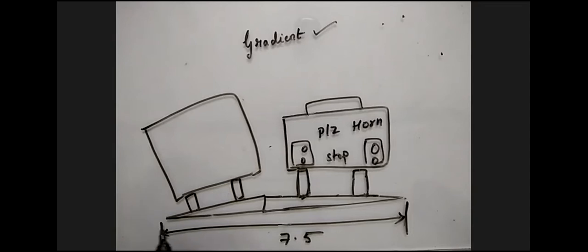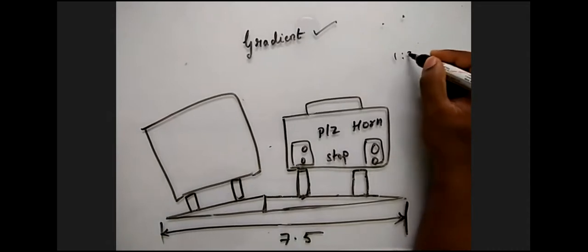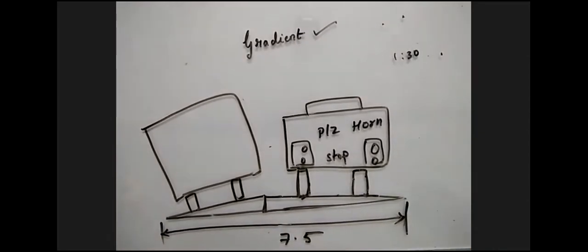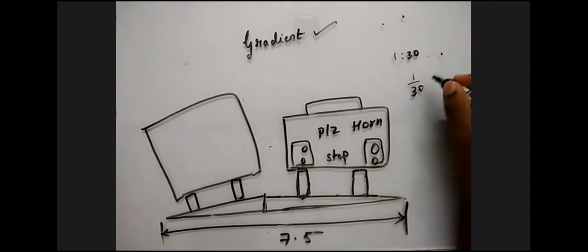So for 7.5, how much rise should we give here? For 1 in 30, I will show you. For one vertical, this is the way: 1 in 30 into 7.5 meters.